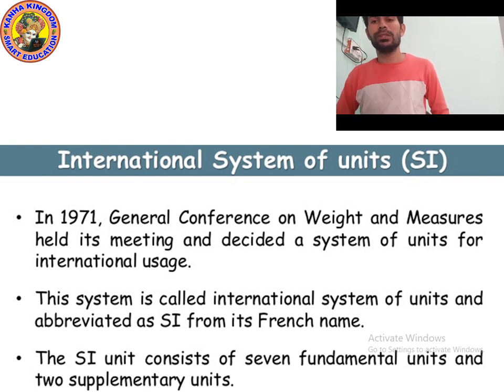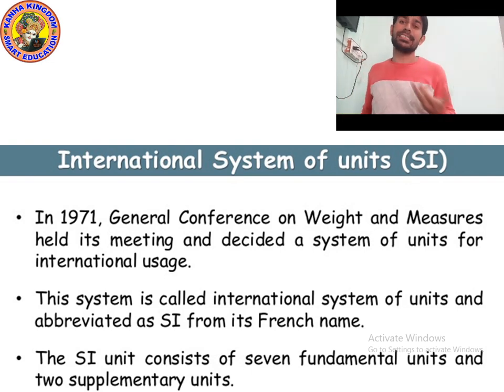So what is the International System of Unit? In 1971, the General Conference on Weights and Measures, held in a meeting, decided on a system of units which is internationally accepted. This system is called the International System of Unit, abbreviated as SI.